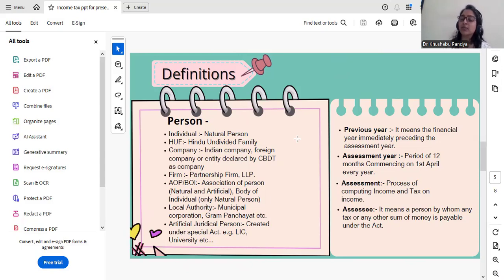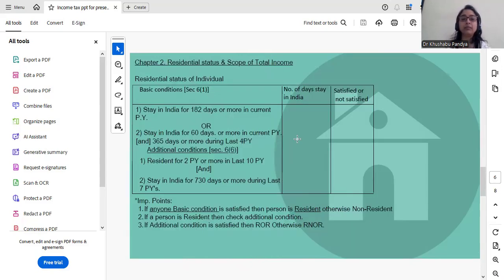Assessment year. Assessment year is a period of 12 months commencing on 1st April every year. That is the period, the year in which income is taxed. Assessment. It is the process of computing income and tax on income. Assessee. It means a person by whom any tax or any other sum of money is payable under the Act.